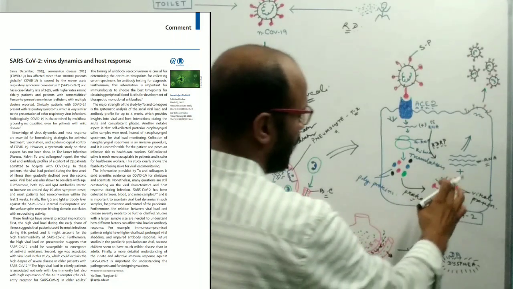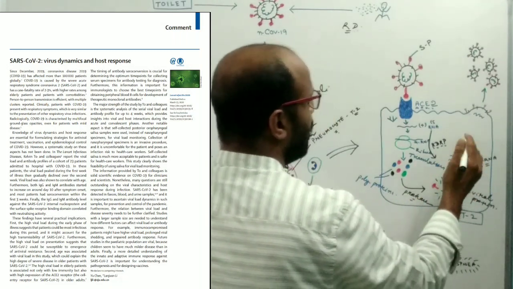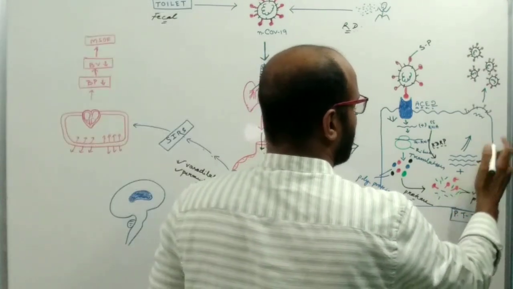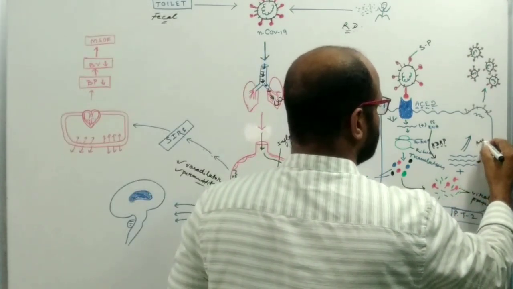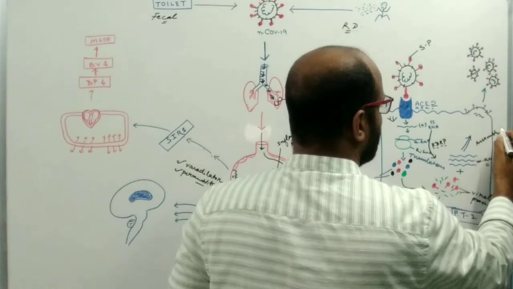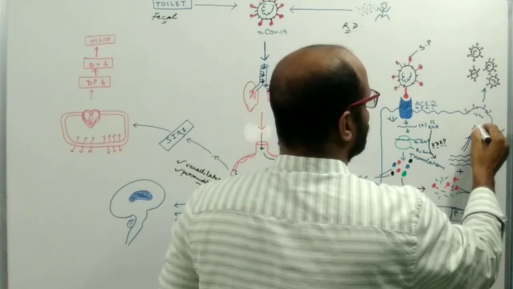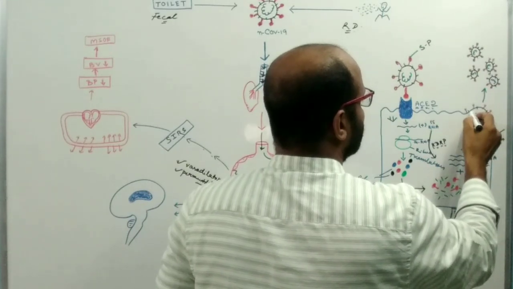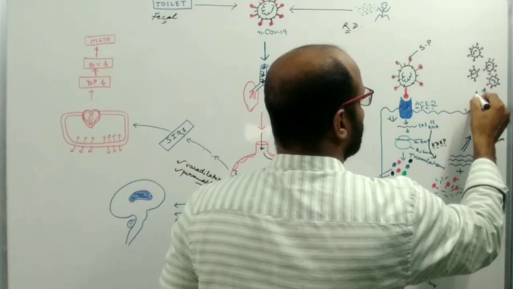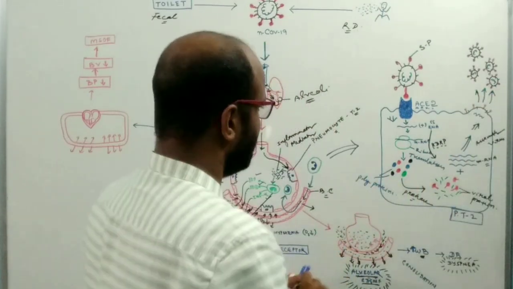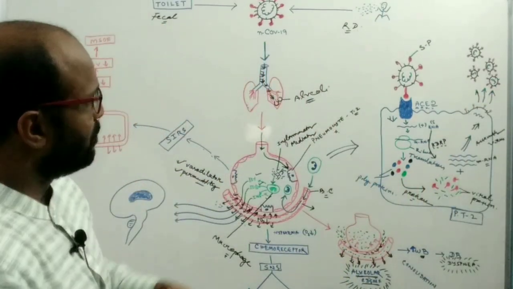After the formation of viral protein, the assembly of viral protein and the mRNA takes place. So this is the assembly of virus. After the assembly, the virus buds off from the type 2 pneumocyte cell.